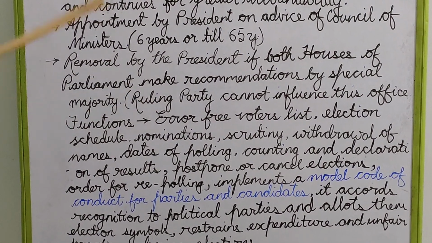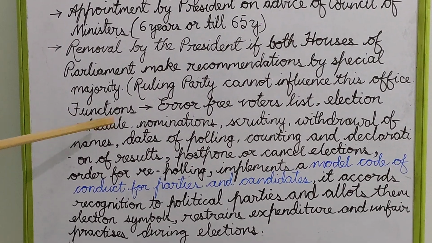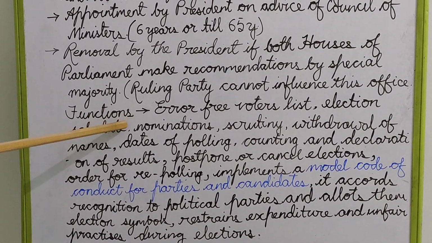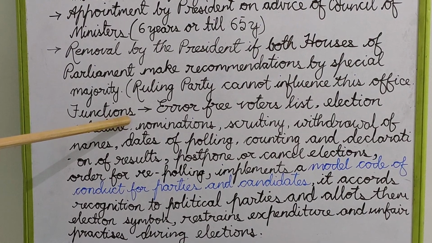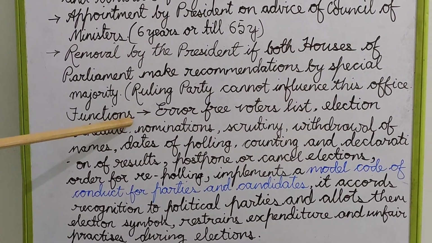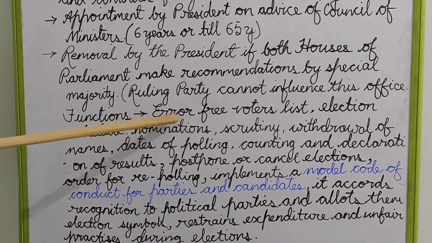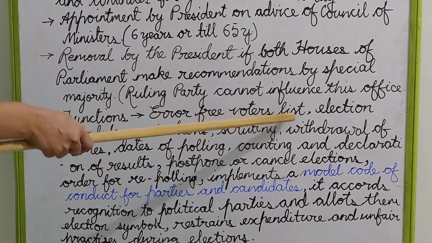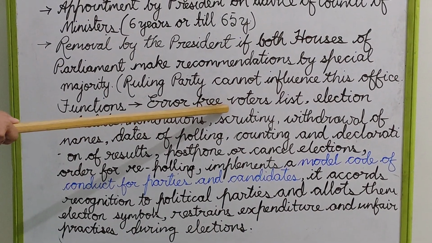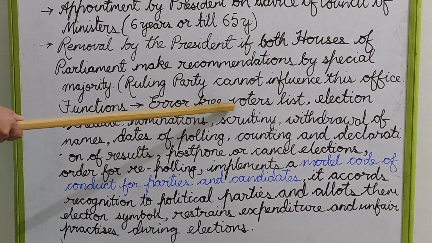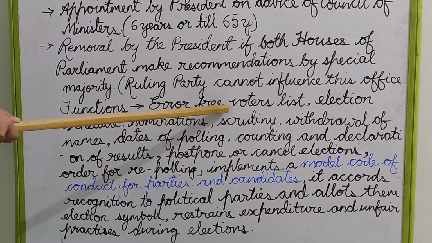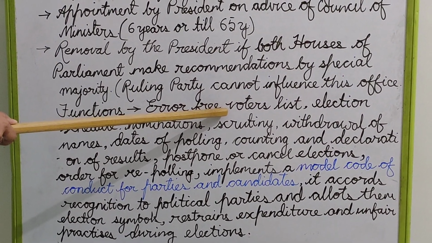Now, let us understand the basic function of the Election Commission of India. It has the great responsibility of conducting free and fair elections in the country. But how? By preparing an error-free voter list. You would have observed in your families, when your parents go to cast their vote, they have a small chit where their names are mentioned, and they hold election ID cards.